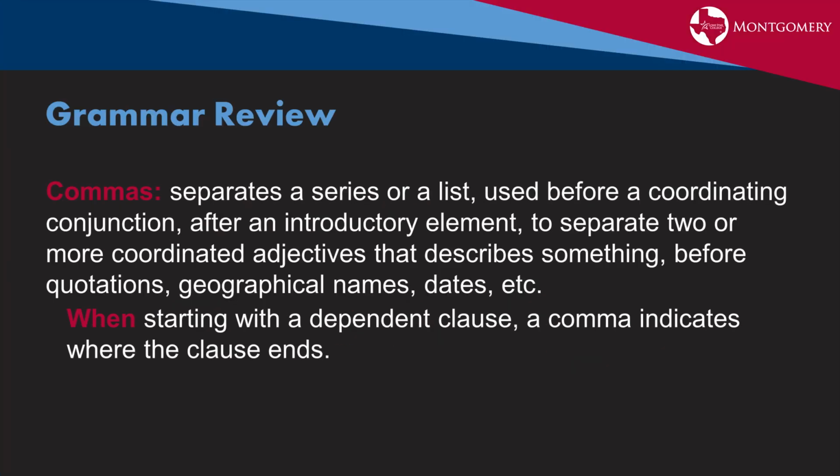Commas. These are used for a lot of different things in writing. I'm just going to go over the ones that are most commonly used. So commas separate a series or a list. They're used before a coordinating conjunction, after an introductory element, to separate 2 or more coordinated adjectives that describe something, before quotations, geographical names, and dates. When starting with a dependent clause, a comma indicates where the clause ends.